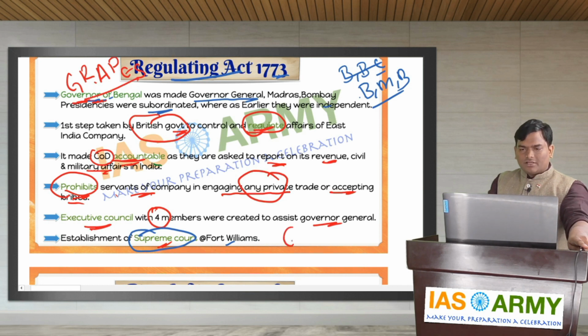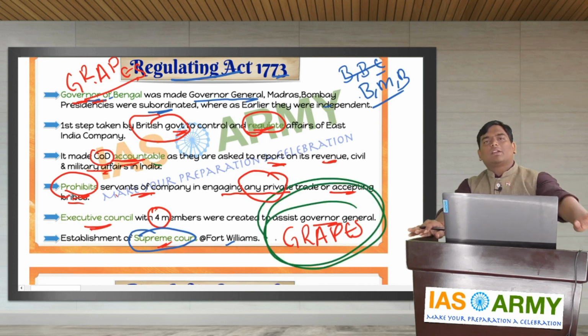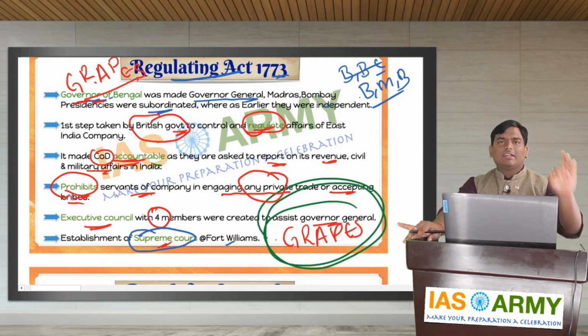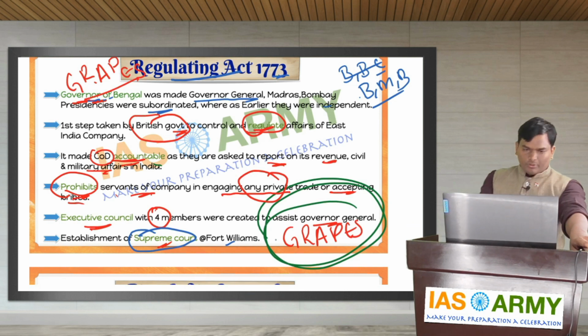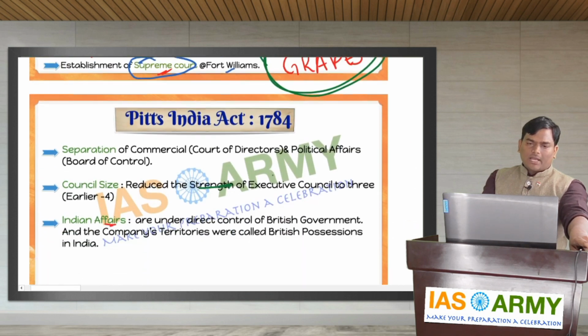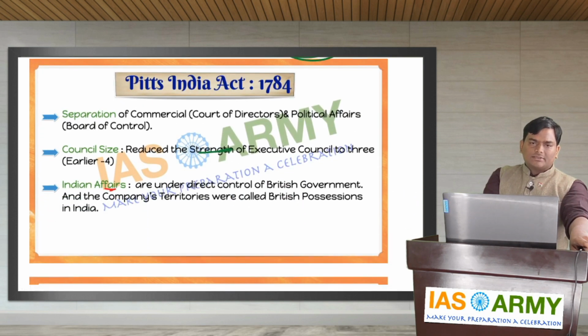My dear friends, just remember GRAPES. You are done with the Regulating Act of 1773. You should never forget, my dear friends, the important provisions of the Regulating Act of 1773. Please remember GRAPES. Now next, coming to the other important act, Pitt's India Act 1784.